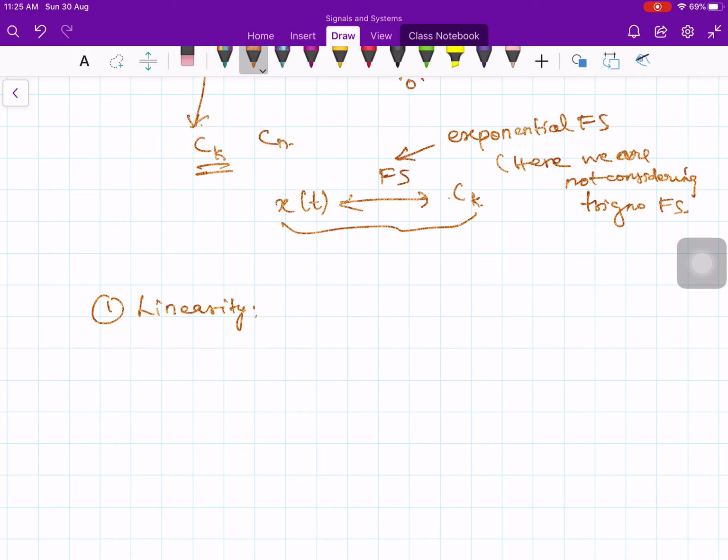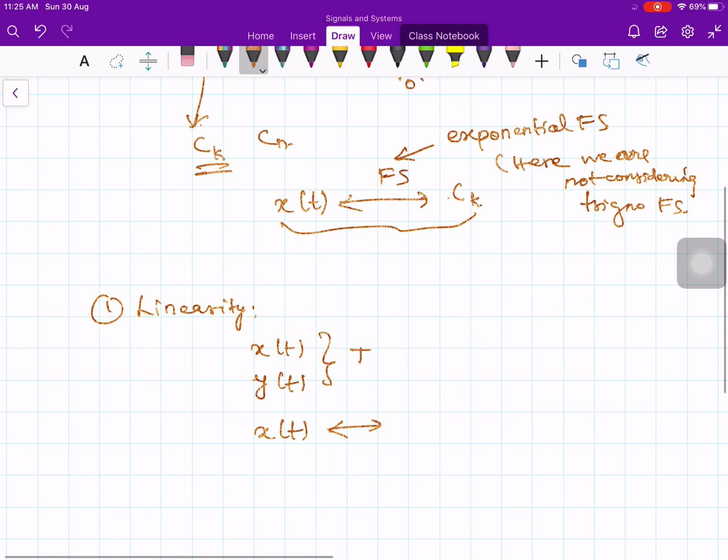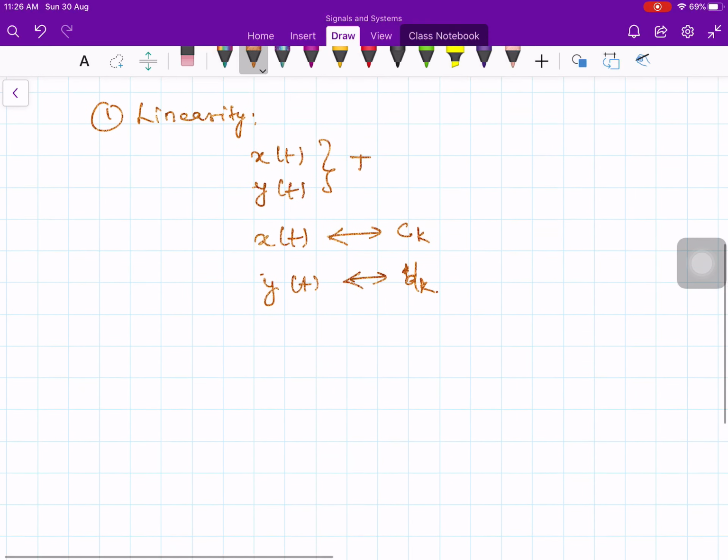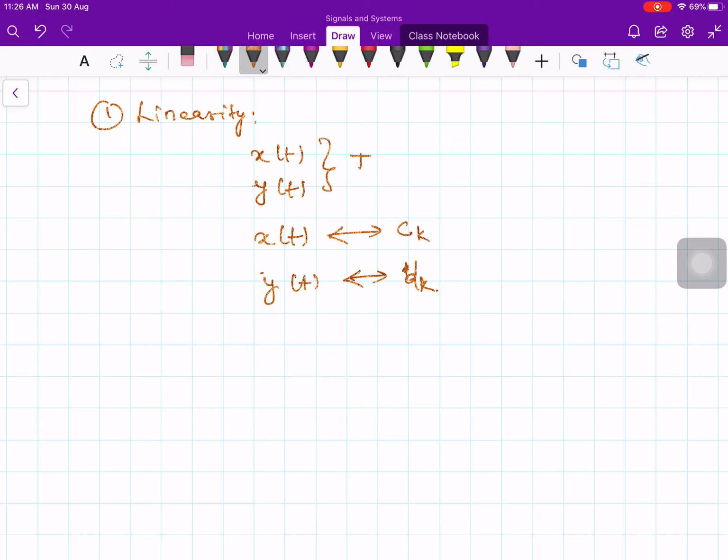Now, the first property is linearity. Let x of t and y of t be two signals with the same period capital T naught, and the Fourier series coefficients of x of t are denoted by Ck, and those of y of t by dk.